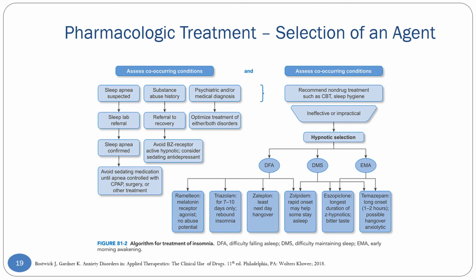So if we look at the right side of the algorithm under difficulty falling asleep, there are several agents listed. Zaleplon, triazolam, and ramelteon have rapid onsets and short duration, so that's why they work well for patients who are having trouble falling asleep. Zolpidem and eszopiclone have rapid onsets but longer durations of action, which may be why they would work well for patients who are having difficulty maintaining sleep, as well as eszopiclone and temazepam working well for patients who have early morning awakening.